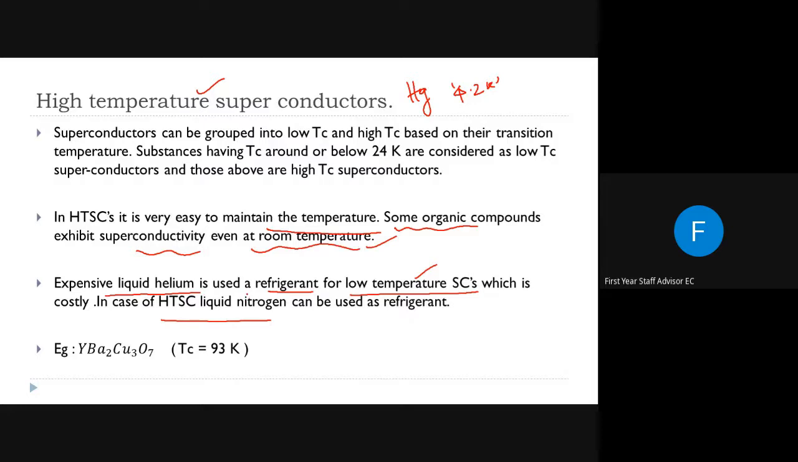So using liquid nitrogen we can normally attain the temperature of a high temperature superconductor. The main advantage of high temperature superconductors is that, since the transition temperature is very high, we can attain that temperature very easily. One of the examples is given here: yttrium barium copper oxide. Mostly, high temperature superconductors are alloys. If you want to study one example, just study this one, or there are many examples with complex names given in your textbook. The transition temperature is 93 Kelvin.